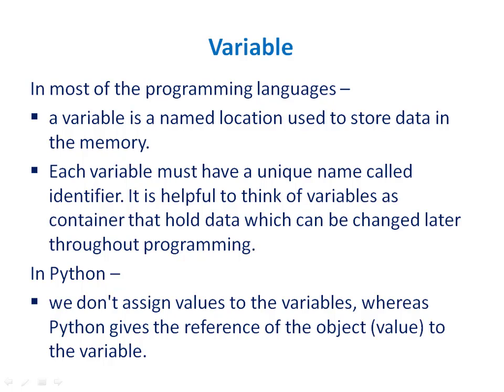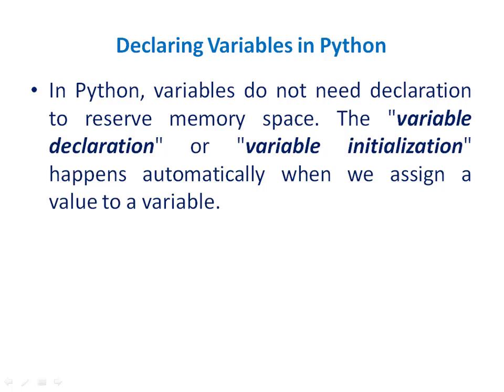Declaring variables in Python. First of all, in Python we don't need to declare any variable, as in case of other programming languages in which, before storing a value in a variable, it has to be declared. That is, if we are going to store an integer value in a variable, it has to be declared as integer type.